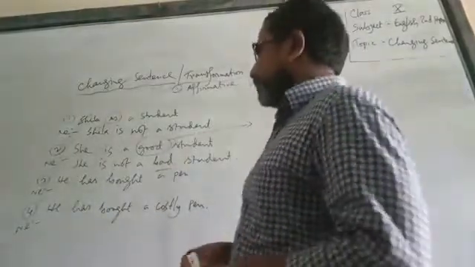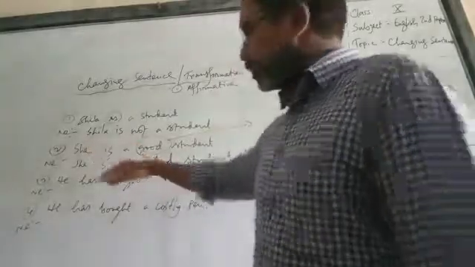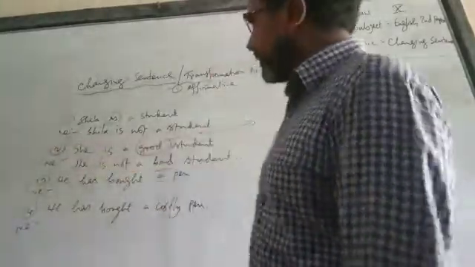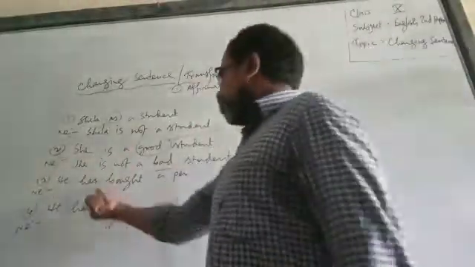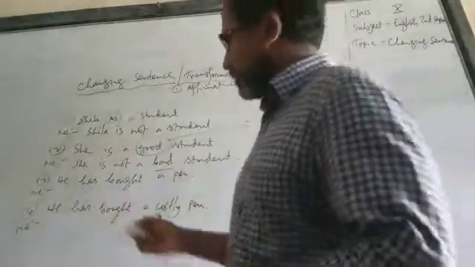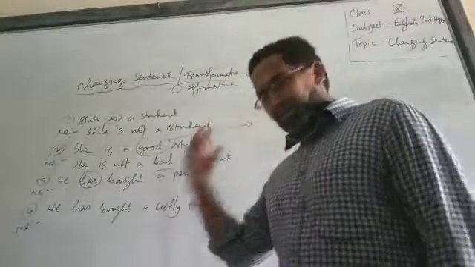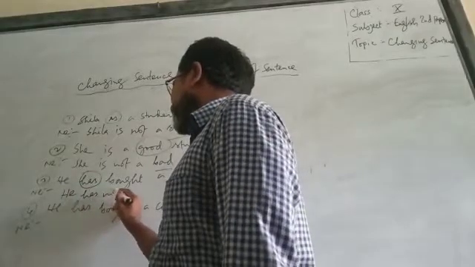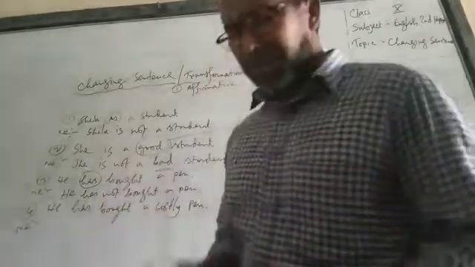You can see, dear students, according to the meaning, there is no difference between the 2 sentences. Both indicate the same meaning, though one is affirmative and one is negative. Come to the next one. He has bought a pen. There is an auxiliary verb 'has', so we do not need to take help from any other auxiliary verb. When I turn the sentence into negative, it will be: He has not bought a pen.